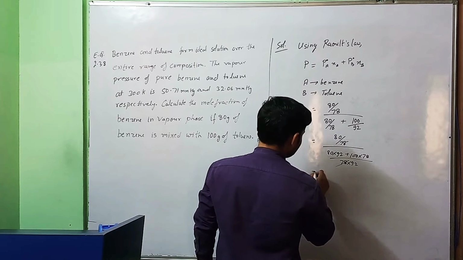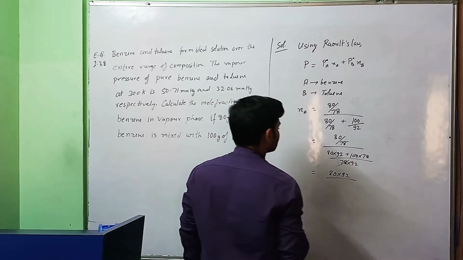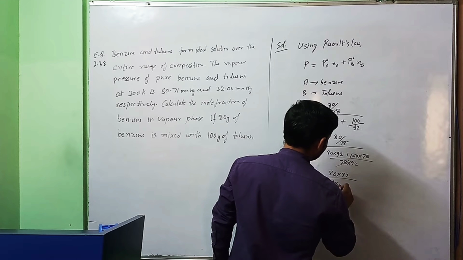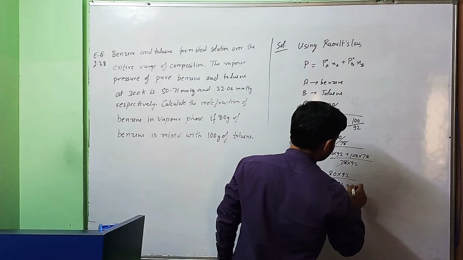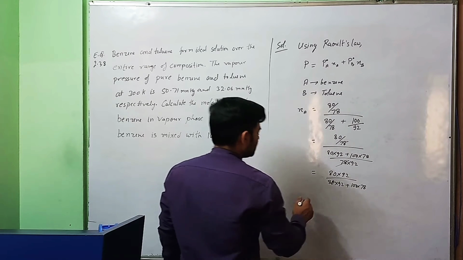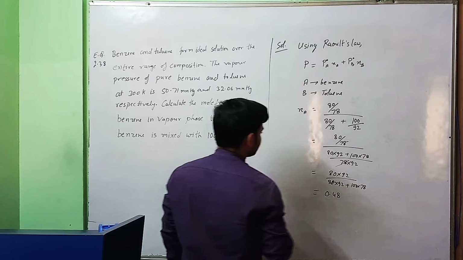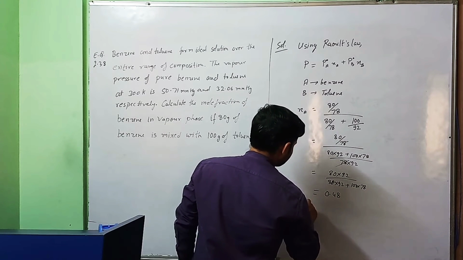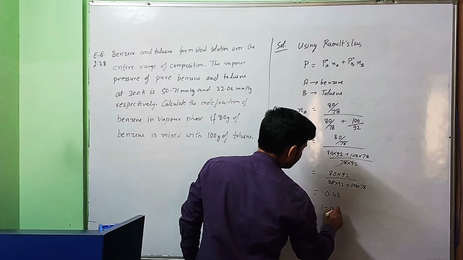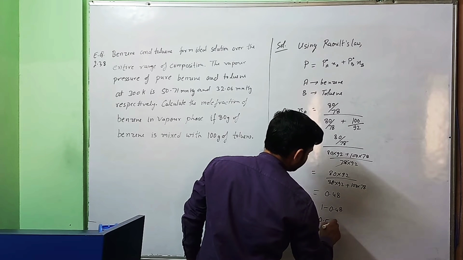This will be cancelled and you will reach to 80 into 92 upon 80 into 92 plus 100 into 78. So on solving this, mole fraction of benzene will come as 0.48 and XB will be coming as 1 minus 0.48, that is 0.52.